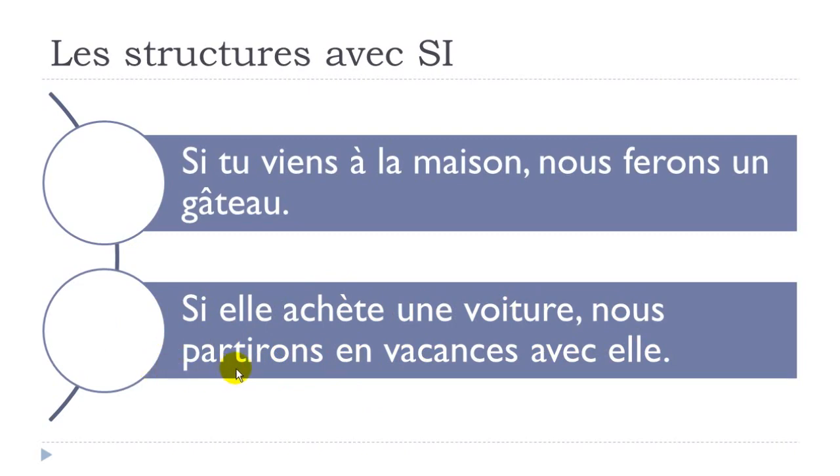Partir here, okay, to leave, and then you've got the future form, we will leave en vacances, on the holidays, avec elle, with her. Okay, so you can see that in that case, you've got first here the present form, and it's followed by the future form. Okay, so this is quite easy to make. Okay, remember, si plus présent, then the future.